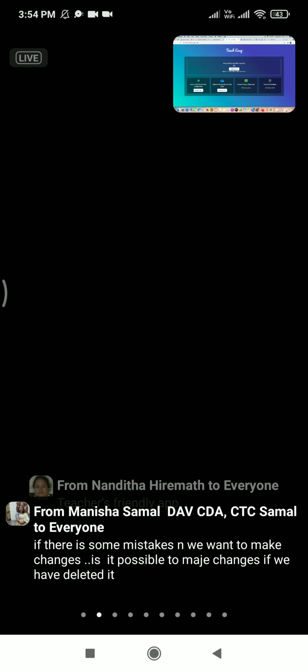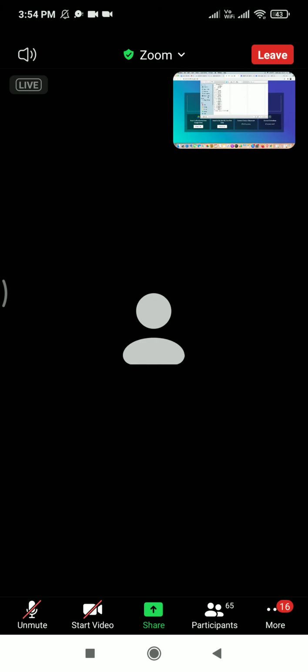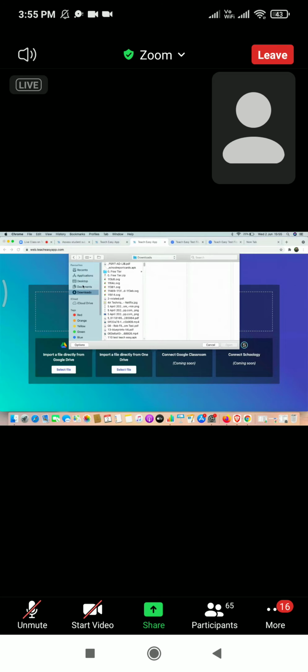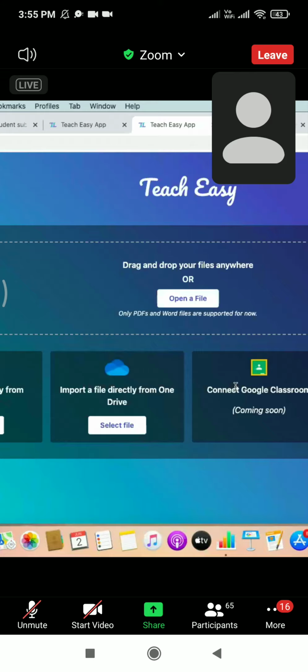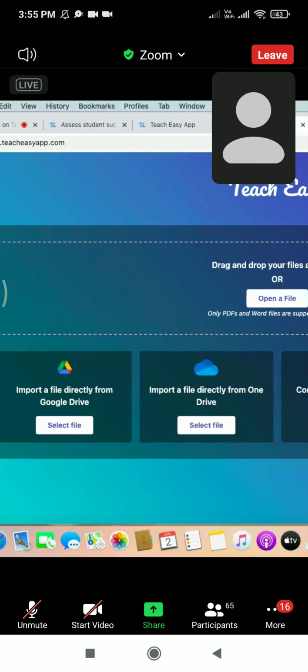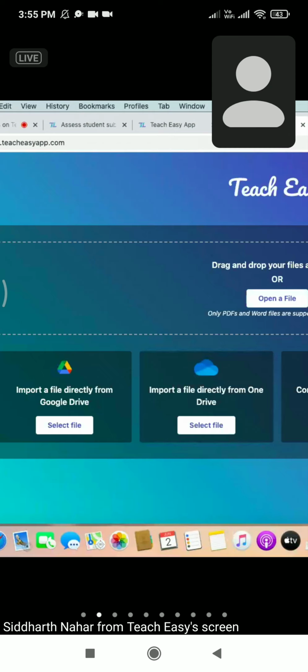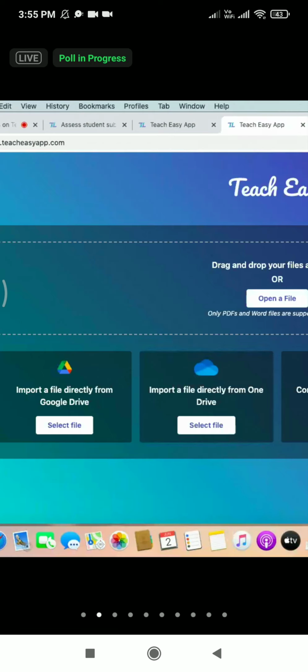If you are not able to find the file, you can download it from your Microsoft Teams right now, and then upload it to TeachEasy. It is a simple step, just a single click. All the downloaded files will be shown to you, and from there you can select the file. A direct integration between Microsoft Teams, Google Classroom and TeachEasy is already being worked on.